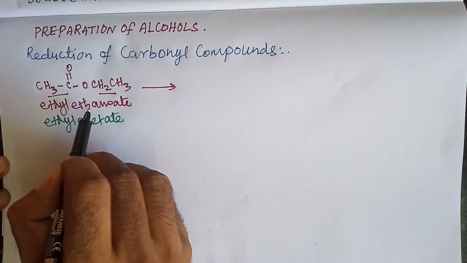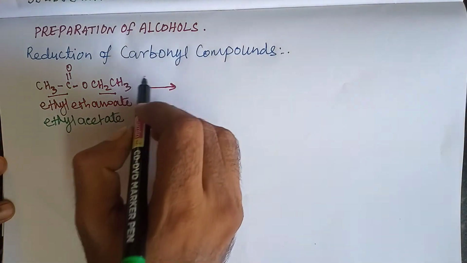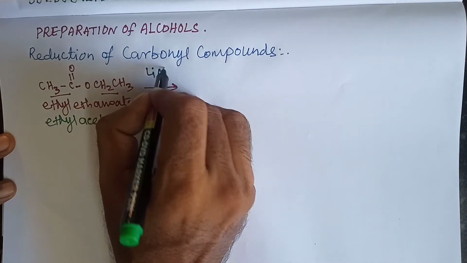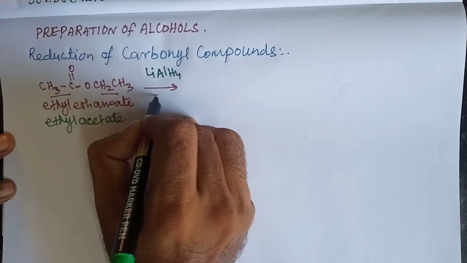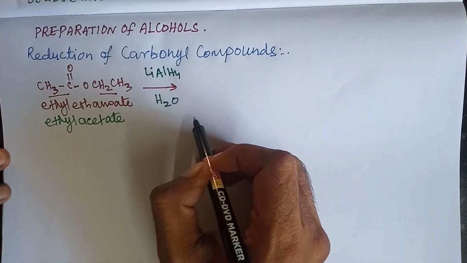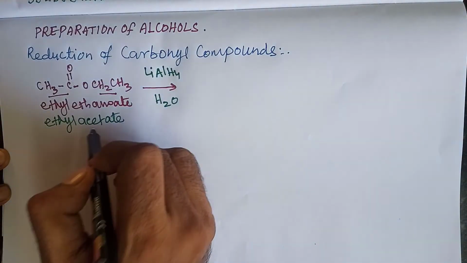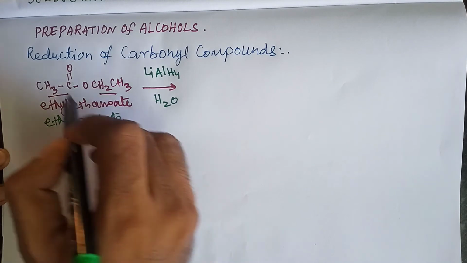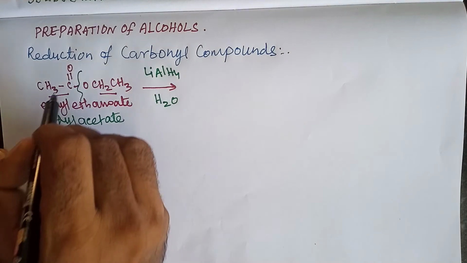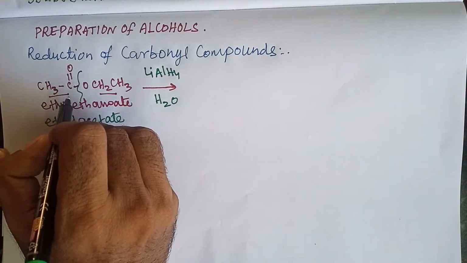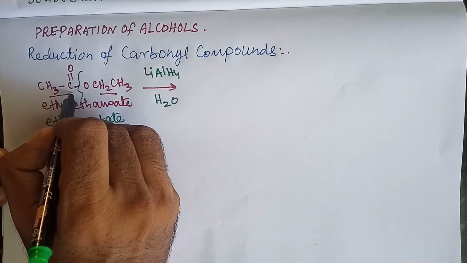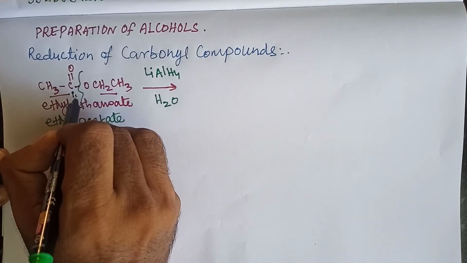Here the ester undergoes a reduction reaction using lithium aluminum hydride, followed by hydrolysis. It gives 2 moles of ethanol. The cleavage takes place here, and the addition of hydrogen takes place here. One hydrogen here, one hydrogen here.